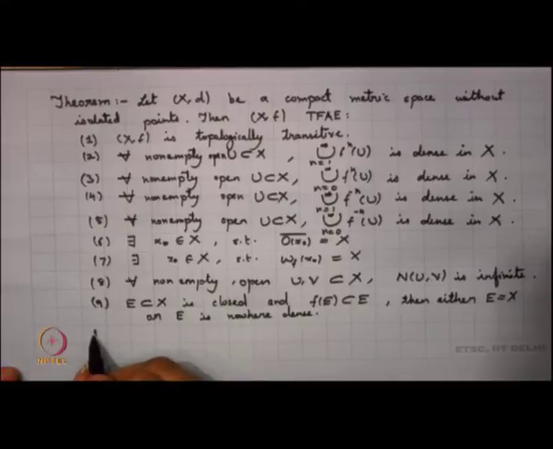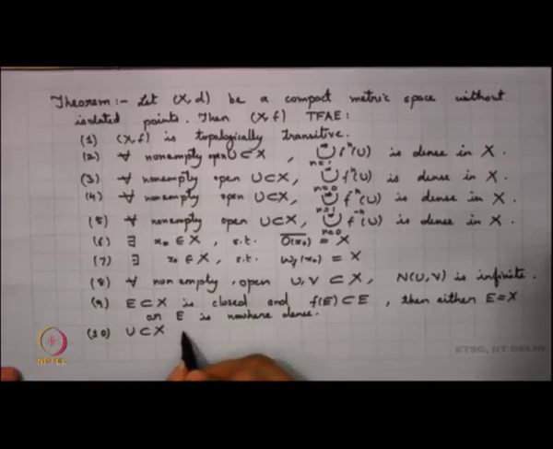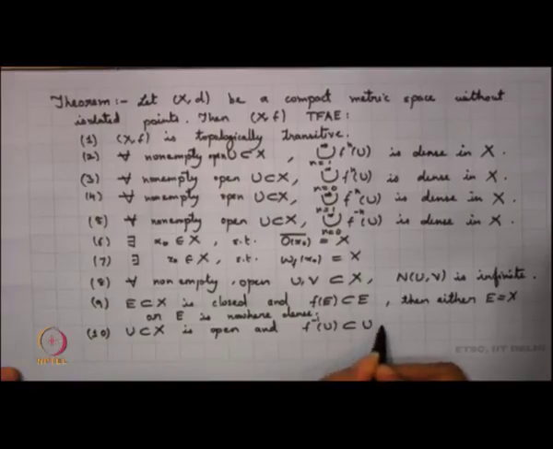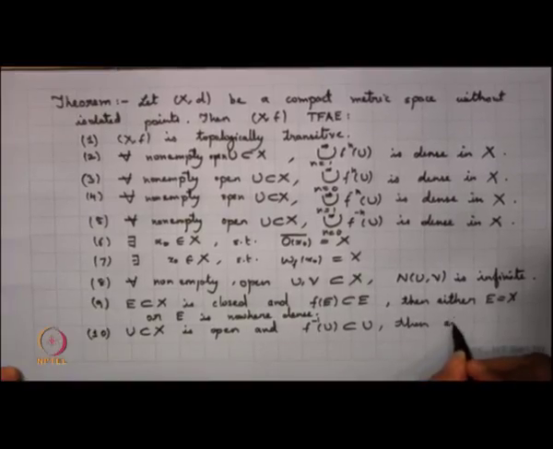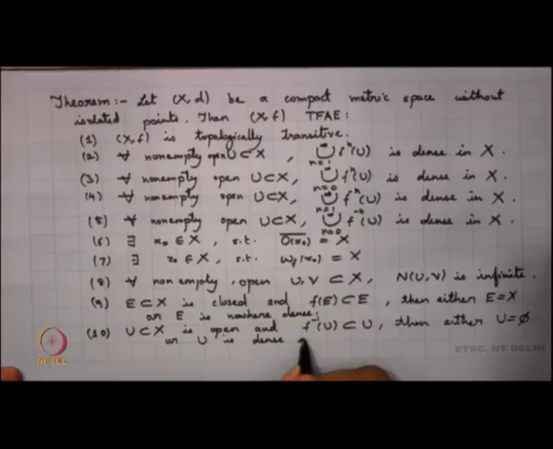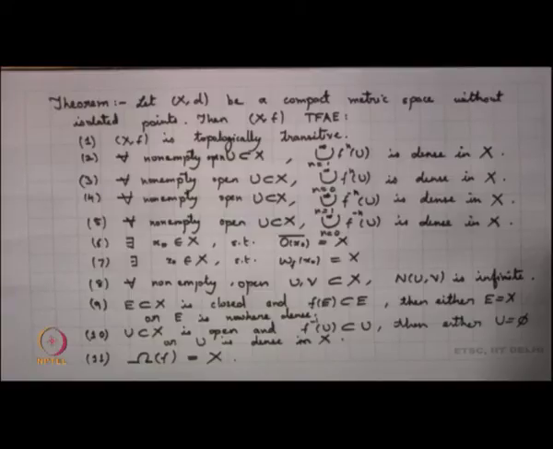And the 10th property, which again comes from this fact, says that if U is a subset of X that is open and negatively invariant, so f inverse of U is contained in U, then either U is empty or U is an open dense set in X. And my 11th property, which follows from all this, is that the non-wandering set of f, the set of non-wandering points of X, is the whole of X.